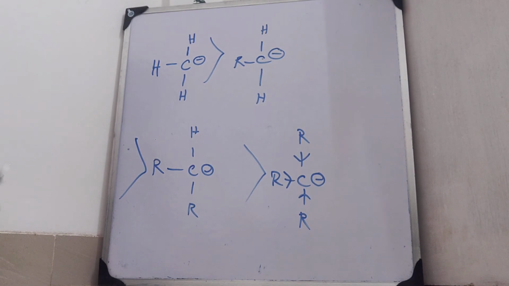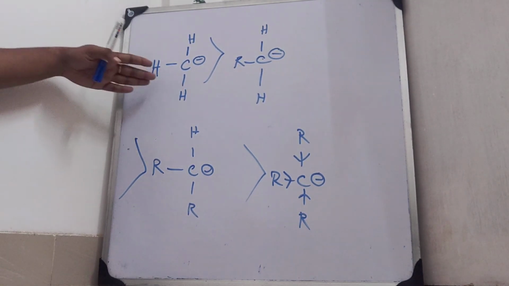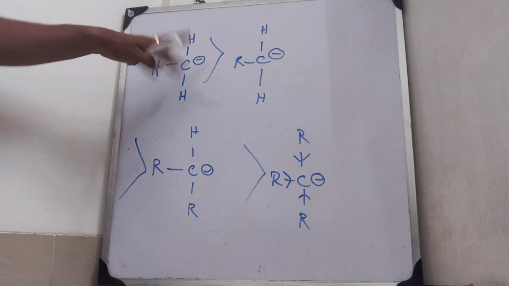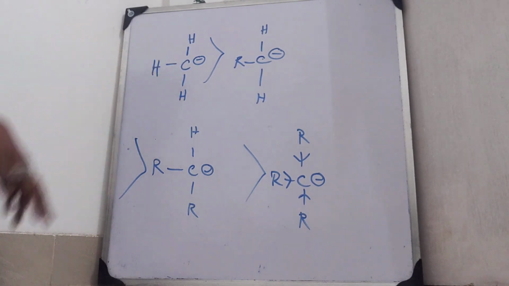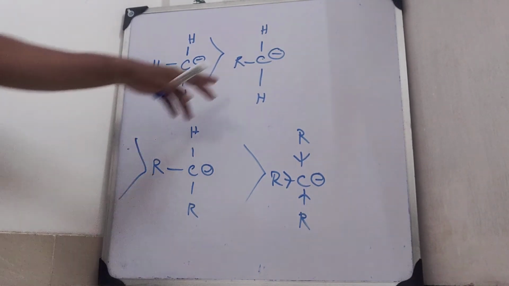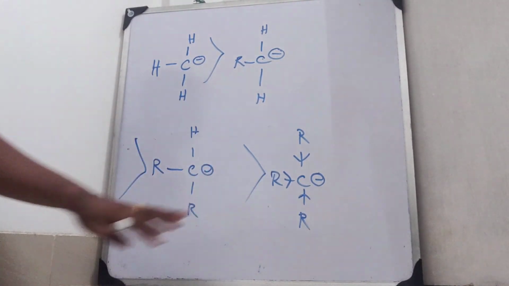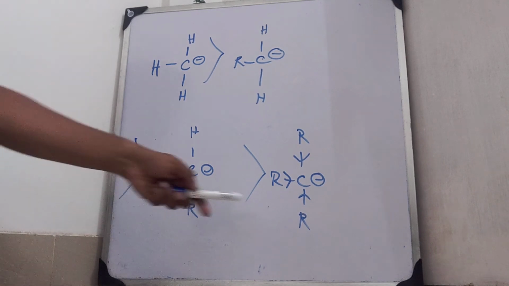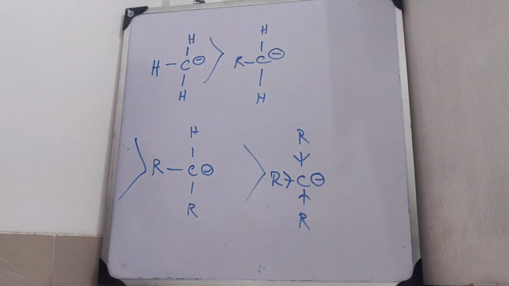So the most stable will be this one, as no methyl group or alkyl groups are present to push the electrons towards the central carbon atom. Here one is present, here two are present, and here three are present. So in this case the repulsion will be most and the stability will be least, and in this case the repulsion will be least and the stability will be most.